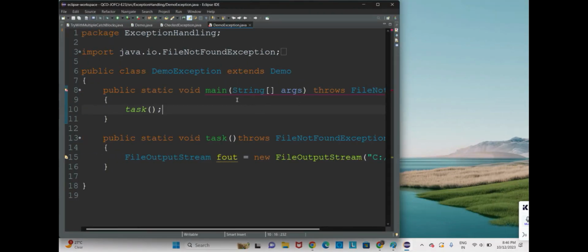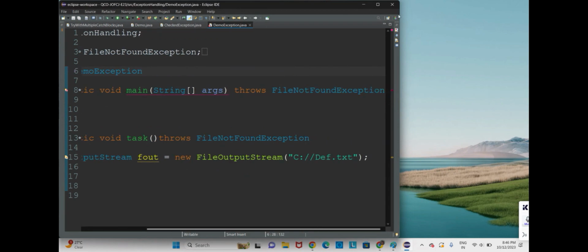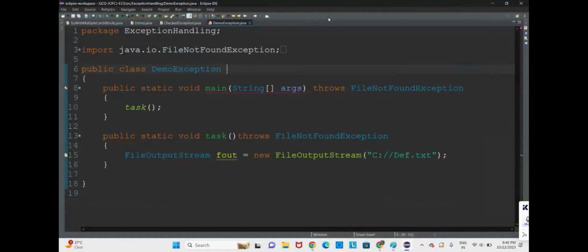Still it is showing error. We shall save it. What is the problem here? Main.